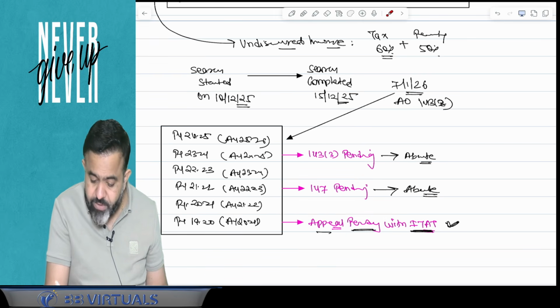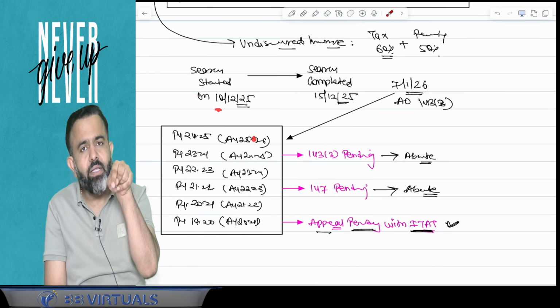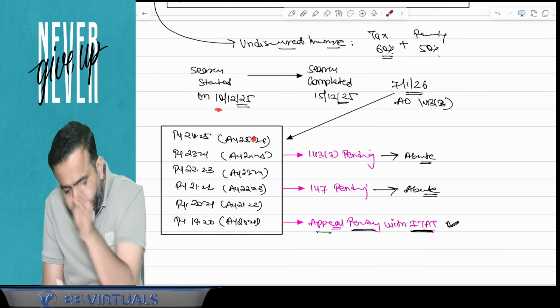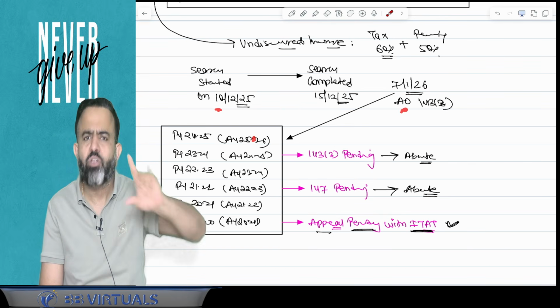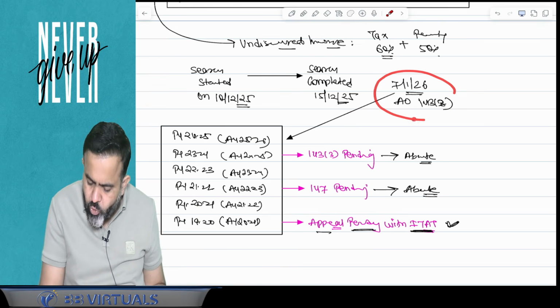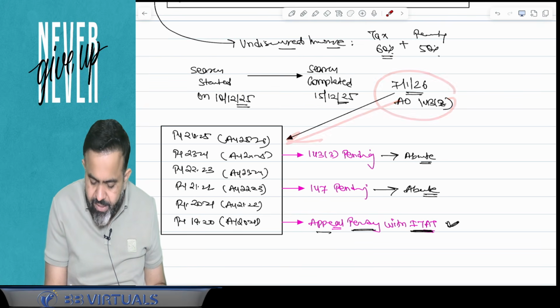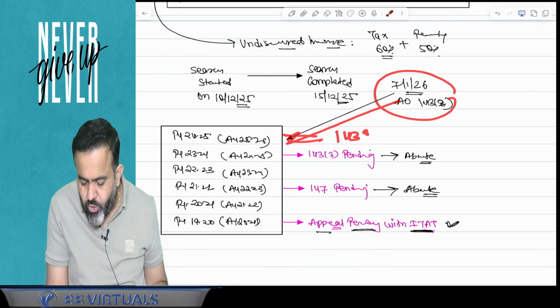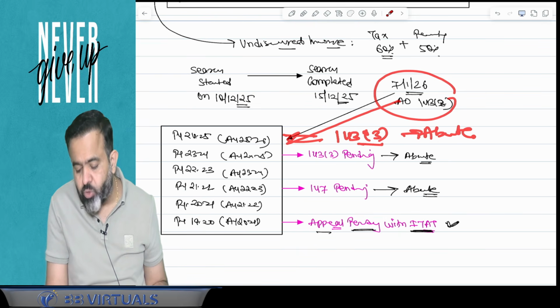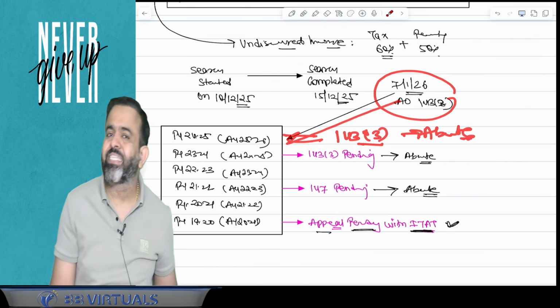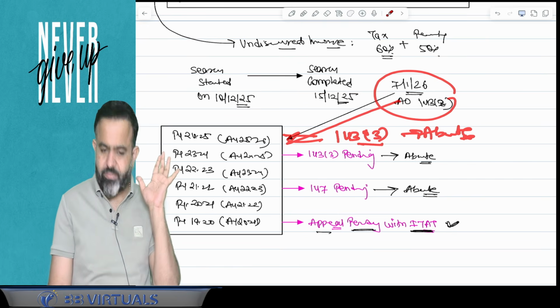Now sir, on the date of search that assessment was not pending, but after the search, before completion of the block assessment, a notice is issued for this year, and this year's assessment is also pending under section 143(3). So the question is, will it also be treated as abated or not? The right answer is yes, it will also abate.